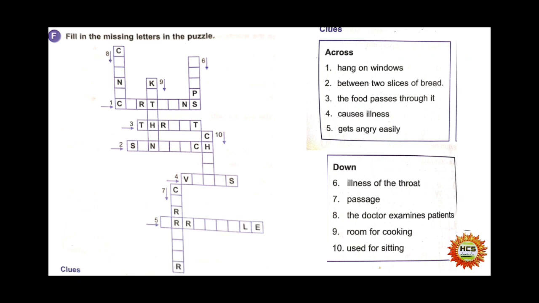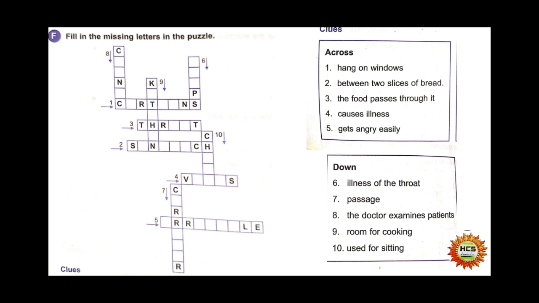Look at the question of exercise F. Fill in the missing letters in the puzzle. You can see that there is a puzzle on this page and there are some clues. There are two boxes in which clues are given. First of all, let's solve the words of the across ones. So they have given us a hint by which we can make the word across.